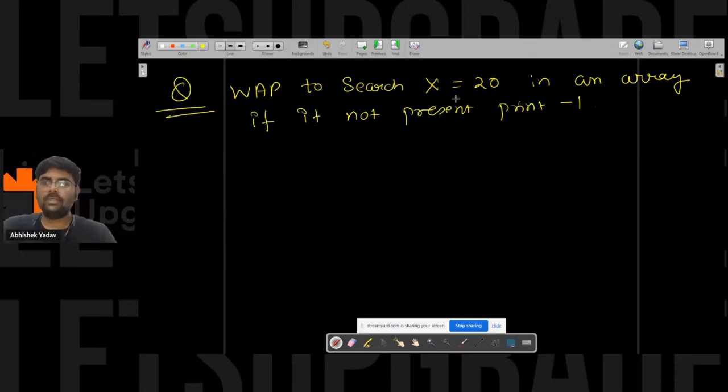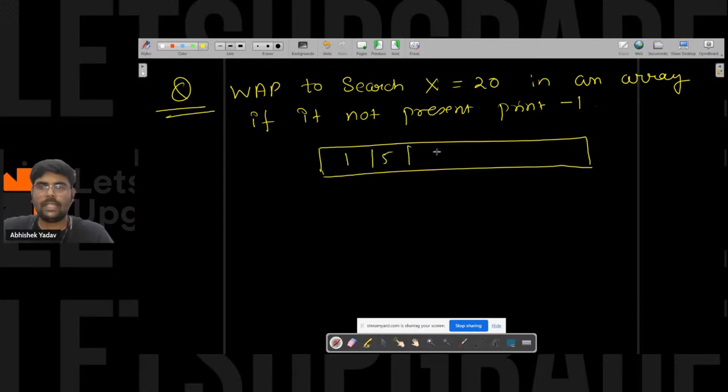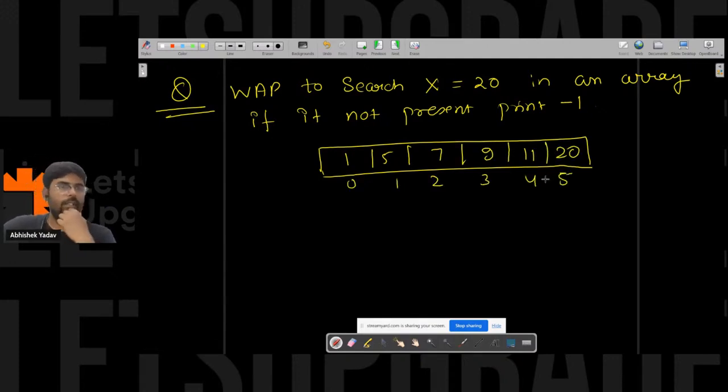So write a program to search x is equal to 20 in an array, if it is not present -1. Let's assume this is my array, and here I have some elements: 1, 5, 7, 9, 11, and 20, with indexes 0, 1, 2, 3, 4, 5. Let's first try to do this question with the help of linear search.